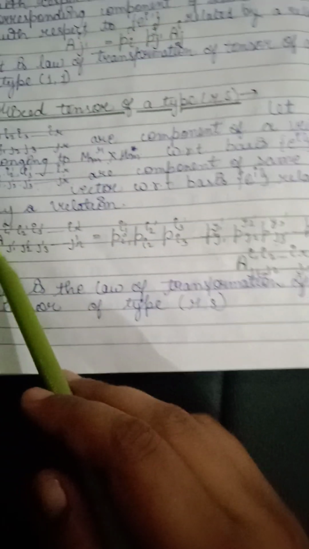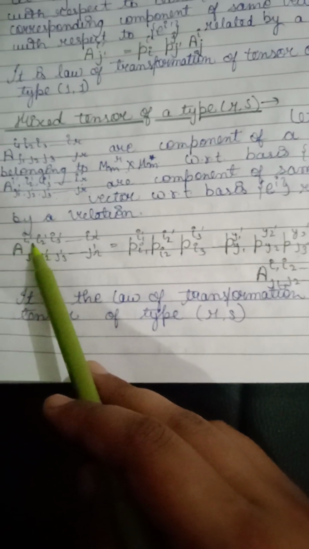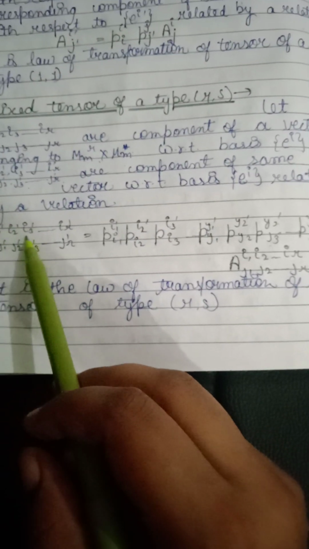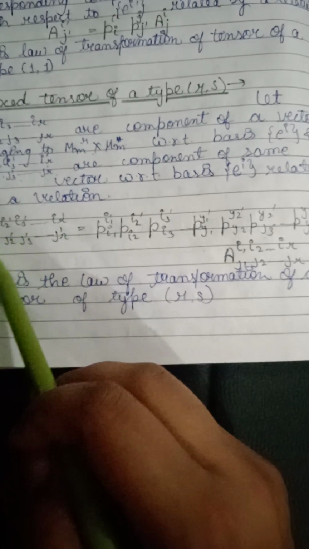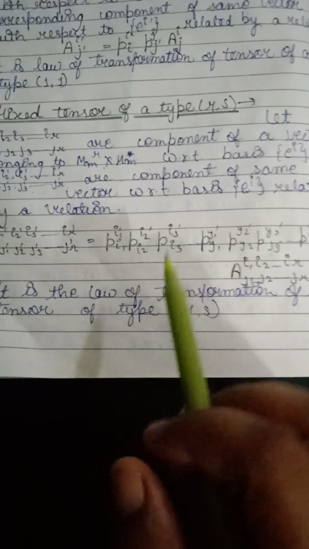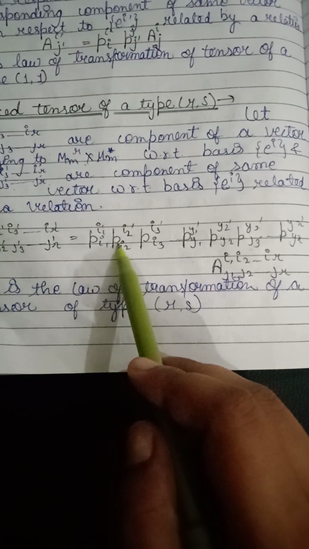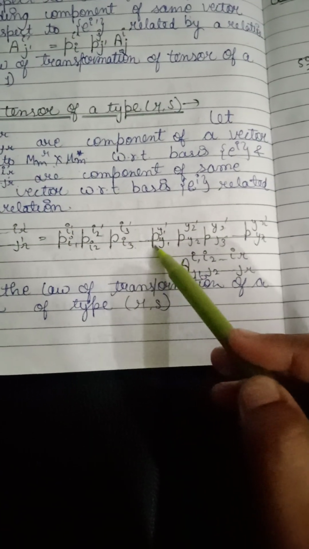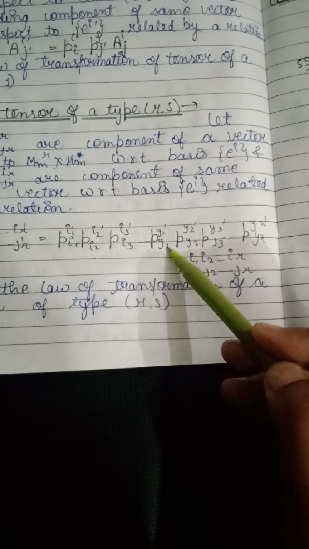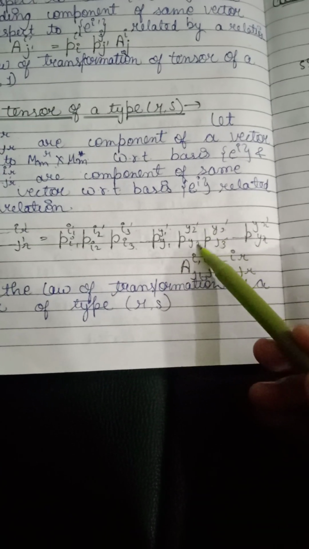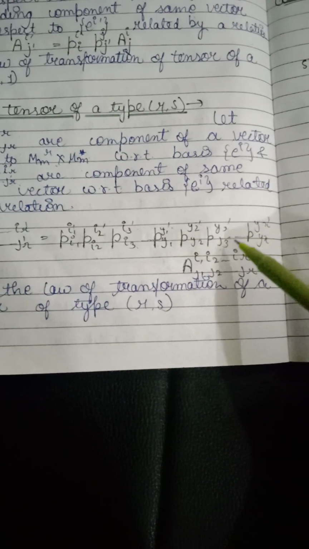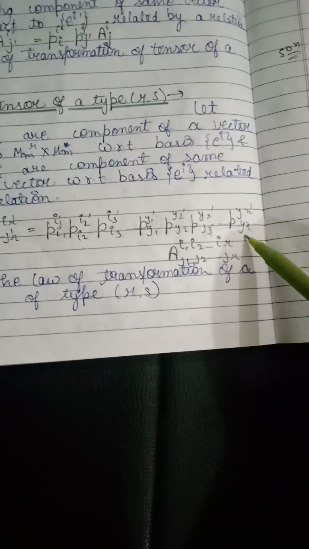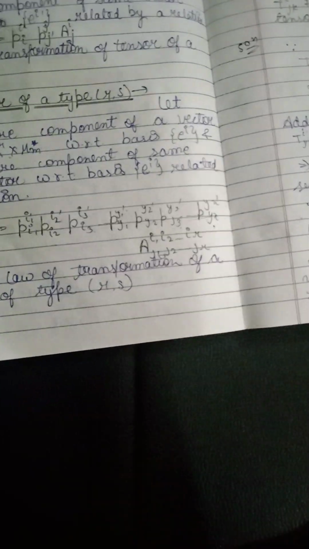The relation is a'^(i1' i2' i3' ... ir')_(j1' j2' j3' ... js') equals p^i1'_i1 p^i2'_i2 p^i3'_i3 ... times p^j1_j1' p^j2_j2' p^j3_j3' ... times a^(i1 i2 ... ir)_(j1 j2 ... js). It is the law of transformation of a tensor of type (r,s).